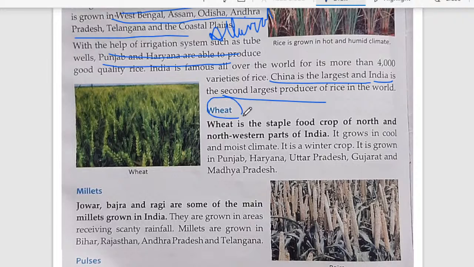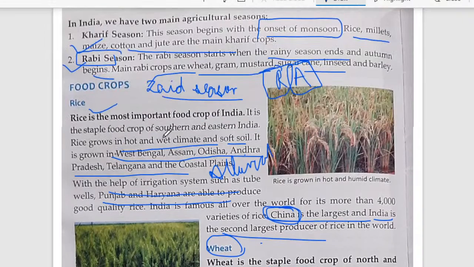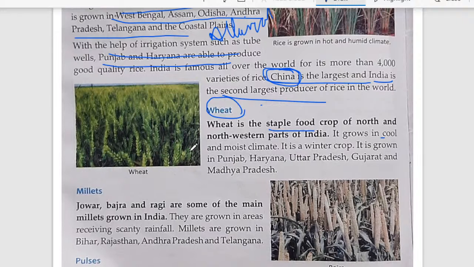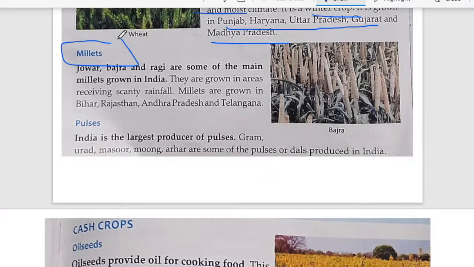Then we have wheat. Remember one thing, China you will find the name in many places in agriculture also. So remember this one. Talking about wheat, wheat is also a staple. Rice and wheat, these two are the staple foods of our country. It grows in a cool and moist climate, and if it grows in a cool and moist climate, definitely it is a winter crop. Some state names like Punjab, Haryana are very famous for growing wheat. Then we have the millets.